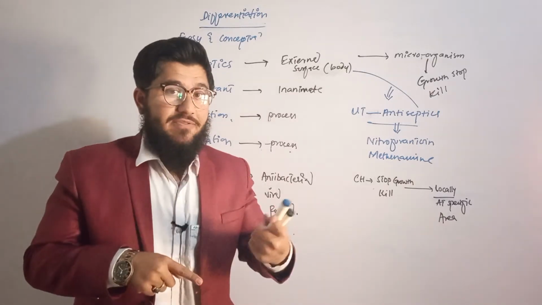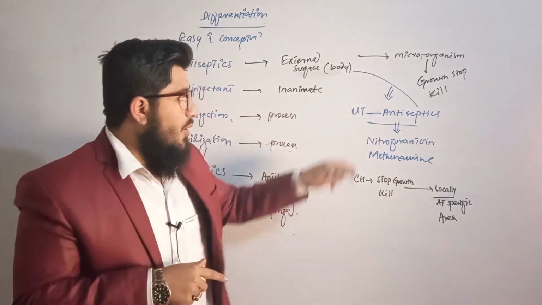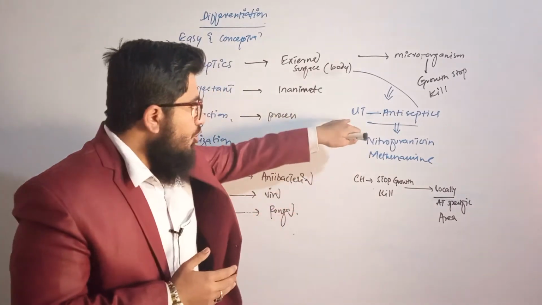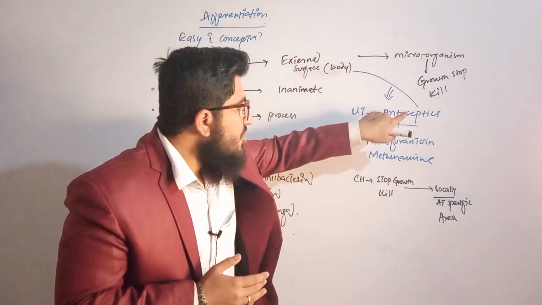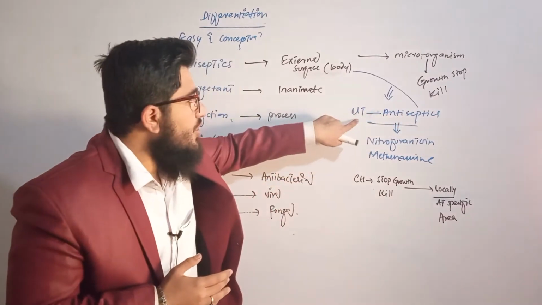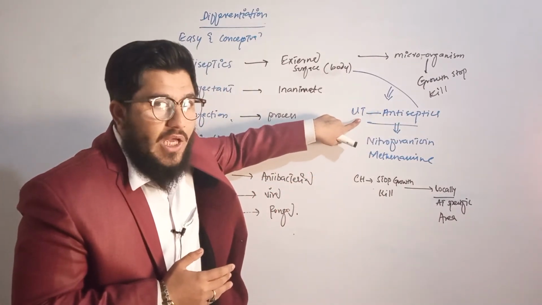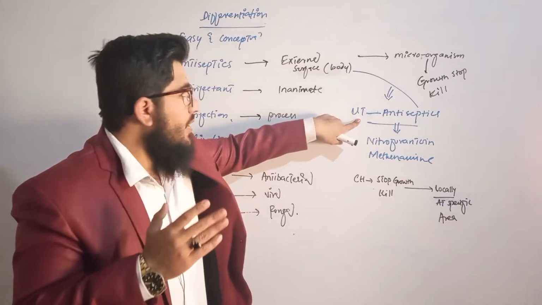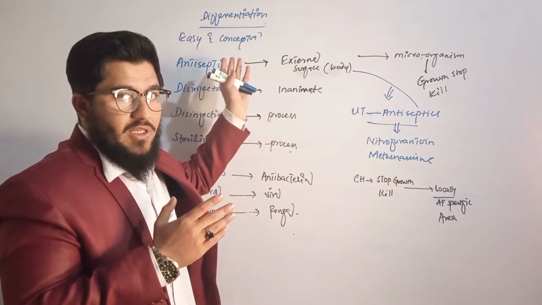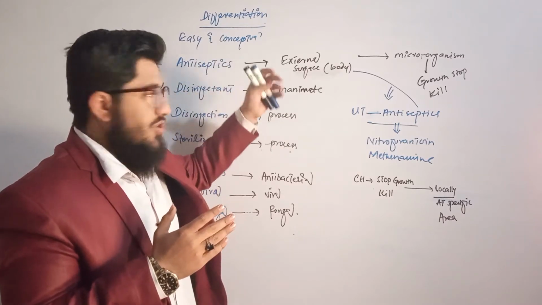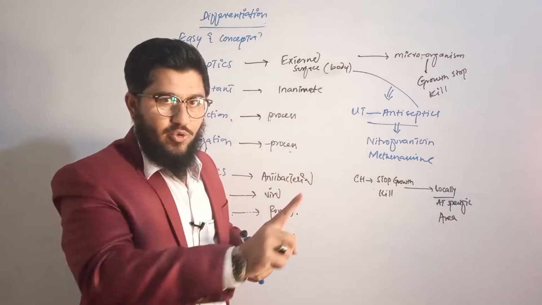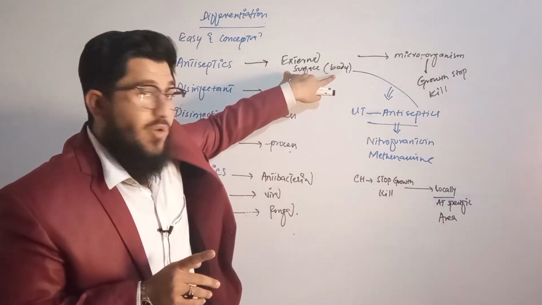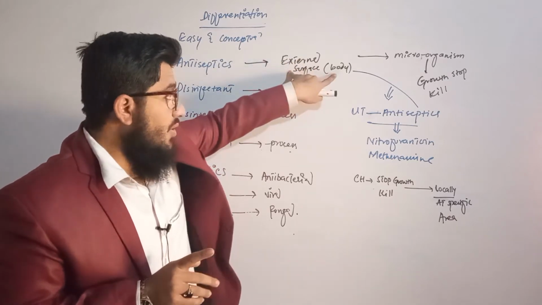Before I move toward the second definition, I want you guys to know about urinary tract antiseptics. Now, concentrate on this term, urinary tract antiseptics, such antiseptics that are used in the urinary tract. Now, our first definition is somehow going to be wrong. Why? According to the first definition, which is the simple definition according to the public, antiseptics are used externally. Where? On the body, the external surface of the body.